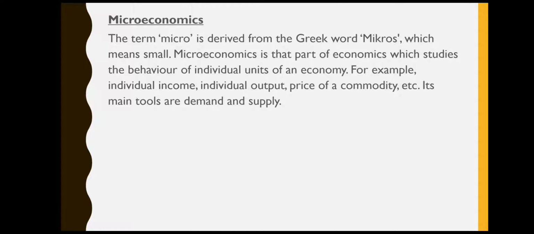So we deal with various things such as individual income, individual output, price of a commodity, or demand of a particular product, and things like that. So over here, the main tools are individual demand and individual supply. We study about individual demand and supply in microeconomics.